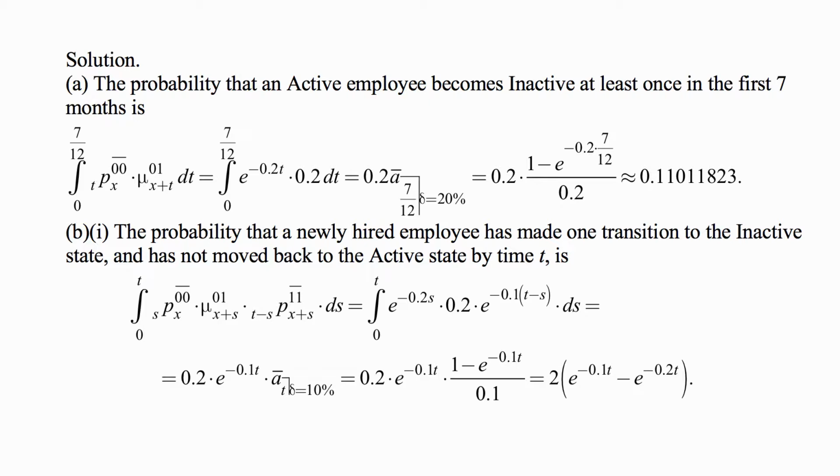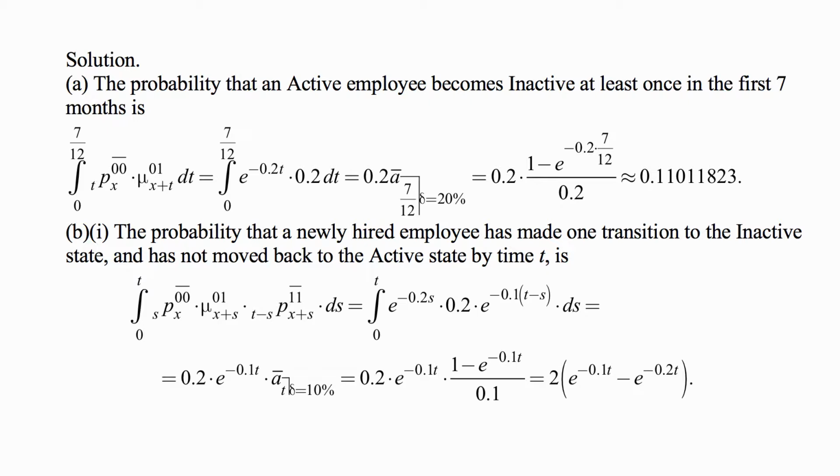If you take a closer look, this is simply 0.2 times a-bar angle 7/12 at delta equal to 20%. So this must be equal to 1 minus e to the minus 0.2 times 7/12, and we calculate it to be approximately 0.11011823.